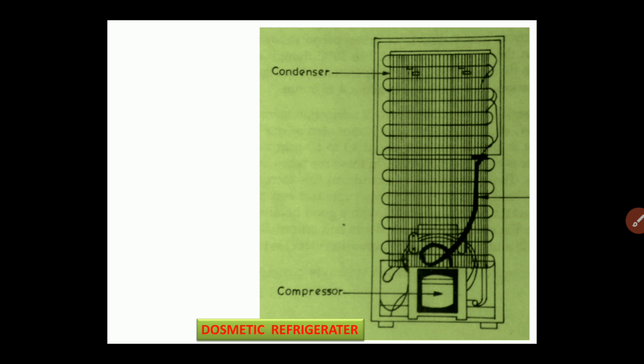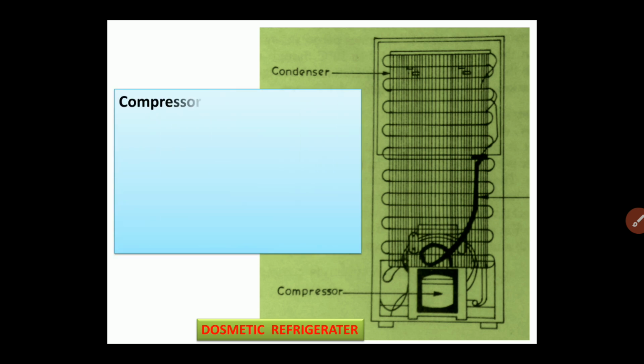Now, as you can visualize, this is the back side of the domestic refrigerator. The first component we see here is the compressor. The compressor present in the domestic refrigerator is a hermetically sealed compressor. You can see at the back side, at the lower side of the refrigerator, there is a dome shaped black colored body. This body is the hermetically sealed compressor. Its casing is dome shaped, quite compact, and closed from all sides.